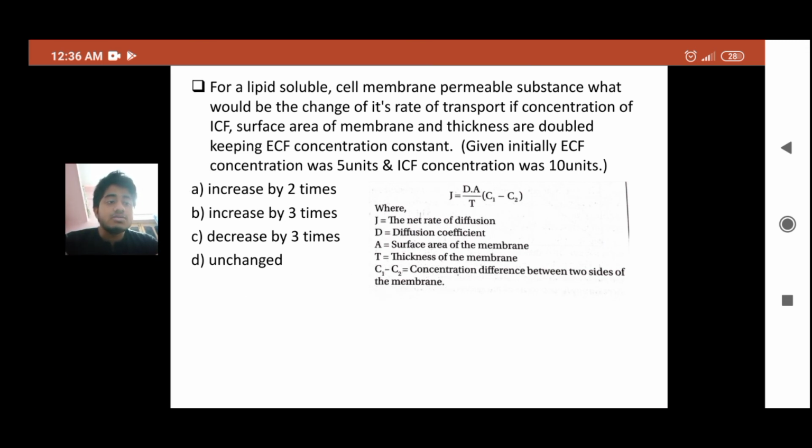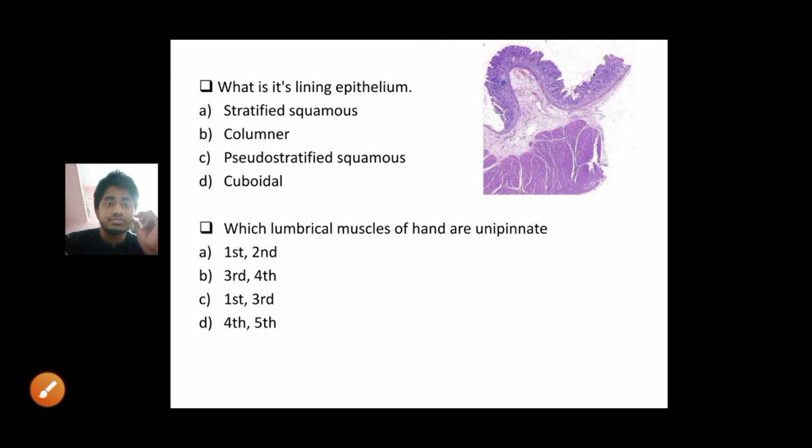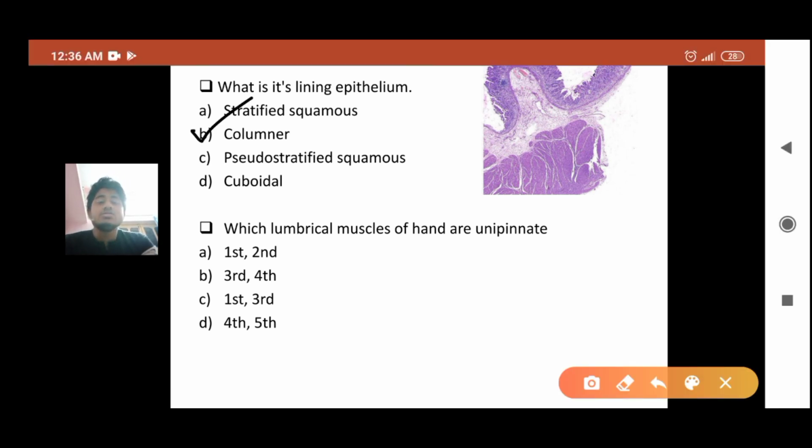Now come to our next question, a histological diagram. So we can see that it is a slide of stomach. So in the stomach, the lining epithelium is columnar epithelium. Okay, so basically all portions of the GIT are lined by columnar epithelium except the esophagus, which is lined by stratified squamous epithelium, of course the non-keratinized type.